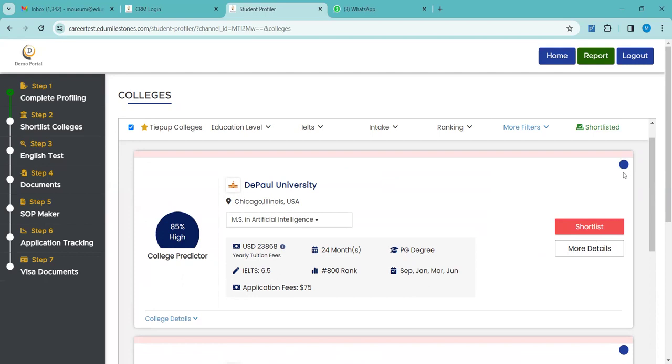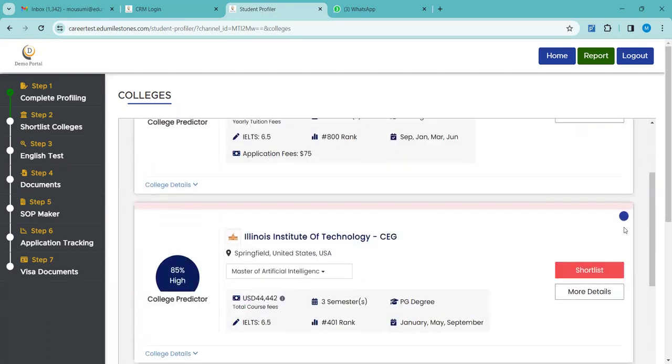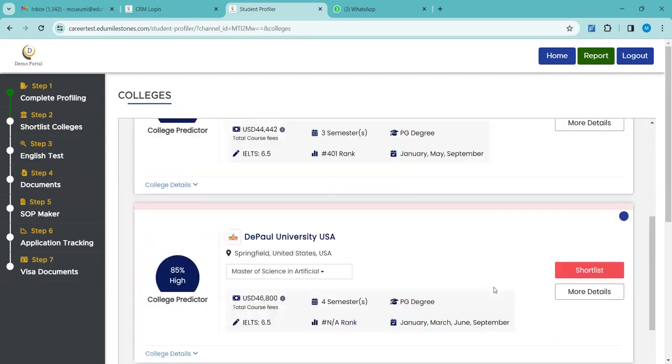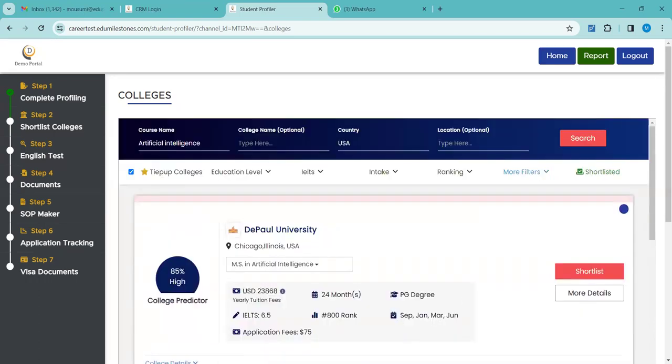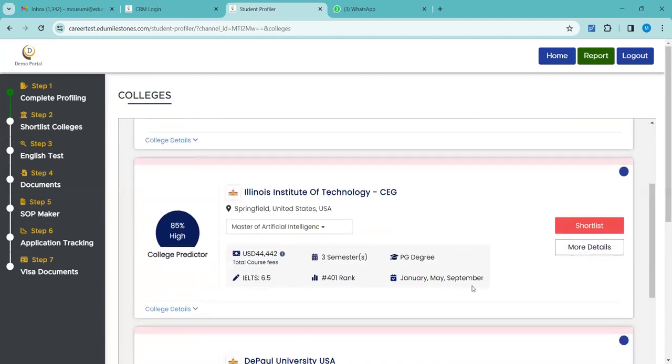And how can you differentiate between non-tied up and tied up? If you can see this blue dot beside the university's name on the right side, can you see the blue dots? Yes. So this blue dot signifies that the university is tied up with us.